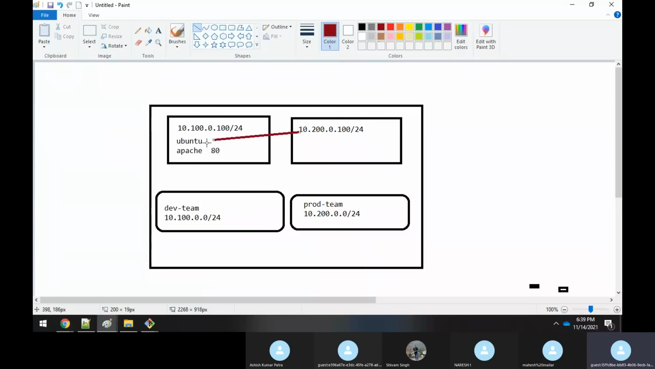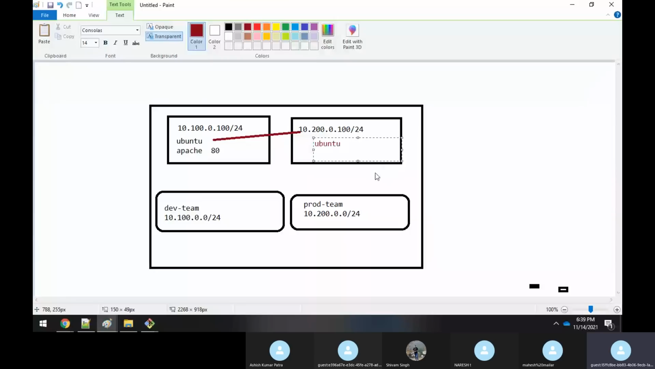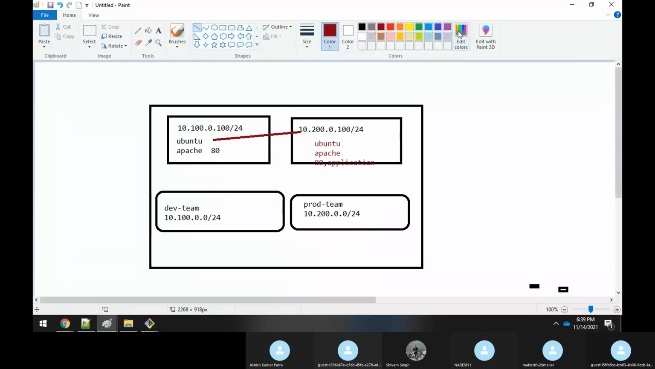How can we achieve this? Vice versa, same thing. Here also I will do the same thing: I'll have Ubuntu installed, I have installed Apache, and Apache is running on port number 80. And here also I will install some application. Even this machine should be able to access the application running here, and both these IP addresses are different, but you still want them to communicate with each other.